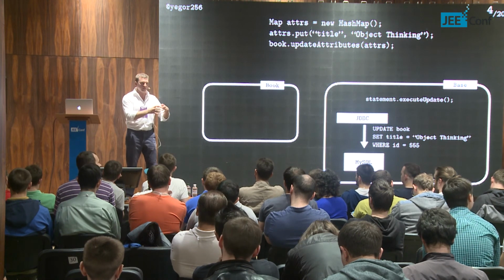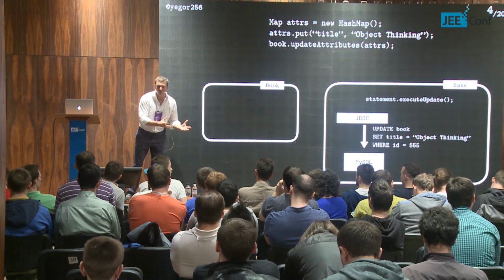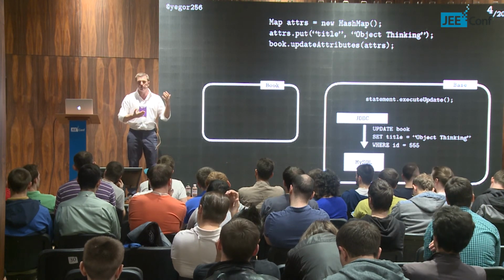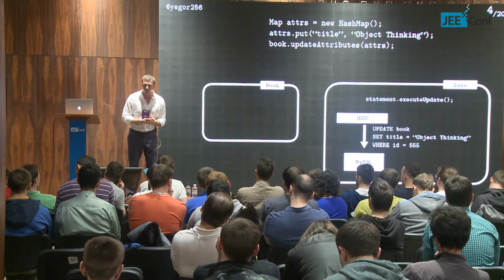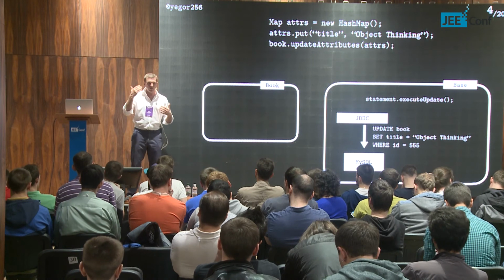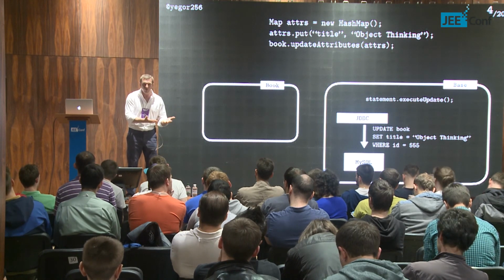Because the bookshelf may have some methods in the future which will do something with the bookshelf. For example, that's going to be a method for the bookshelf. Let's say, give me the most popular author of yourself, which is not a method you're going to add to a repository. Because you will think, okay, it's just my repository. How can I put the method, give me the best author, on the repository?